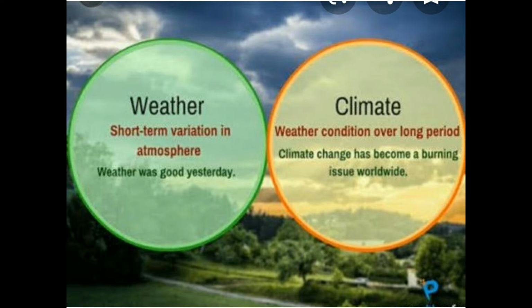So weather was good yesterday, and today it is rainy. In such a way we say that, so that is called weather. And climate is weather condition over a long period. This weather condition won't change; it will stay for a long period of time, and that is called climate. Climate change has become a burning issue worldwide today, because we are all discussing global warming. The temperature is continuously increasing in the world presently. So this is the climate.